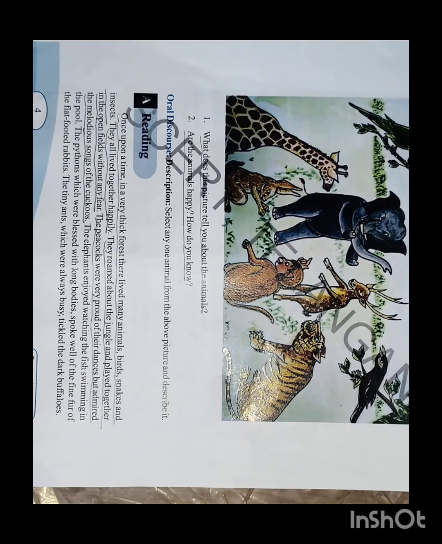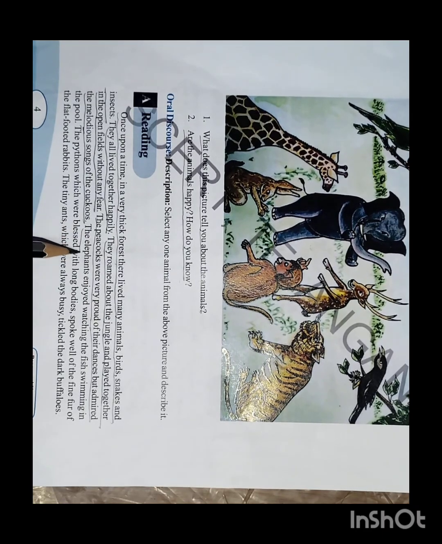The peacocks used to dance with their feathers. Okay, they are very proud of their dances. All the animals are very proud of the peacocks, and all the animals admire the peacock dance.